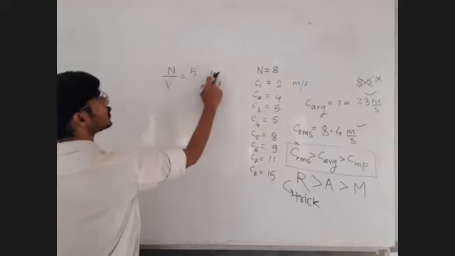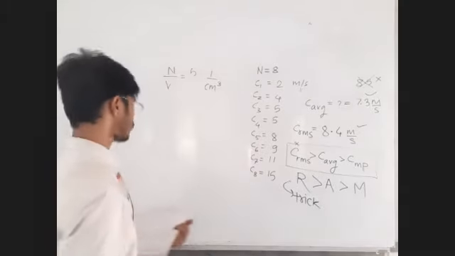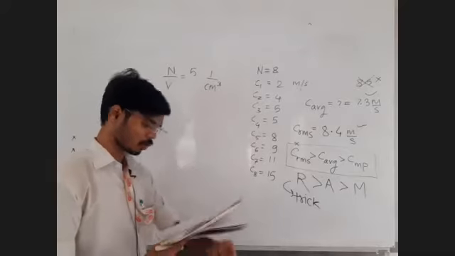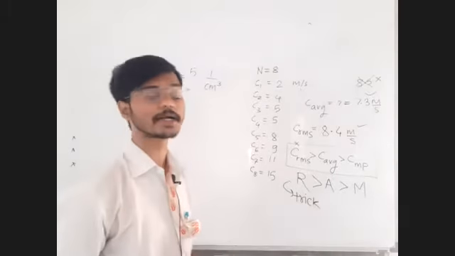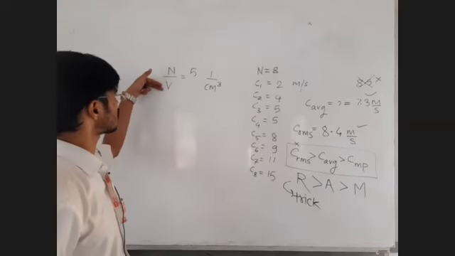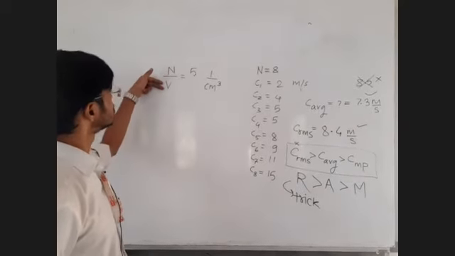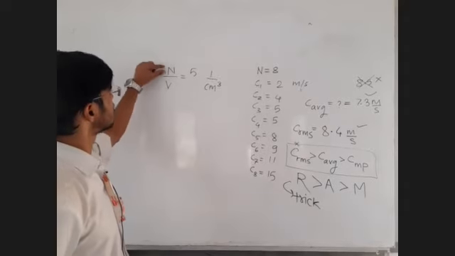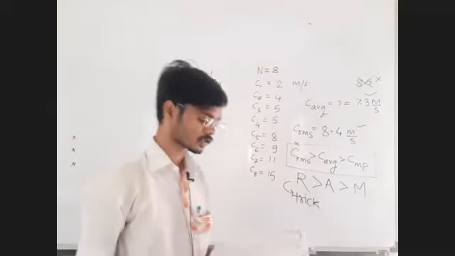So the number of molecules has no unit; the volume has unit cm cube. So 5 molecules per cm cube. So number of molecules per unit volume is also called number density. Mass density is mass upon volume. Charge density is charge upon volume. Just like that, number density is number of something divided by volume. So this is the number density of molecules.